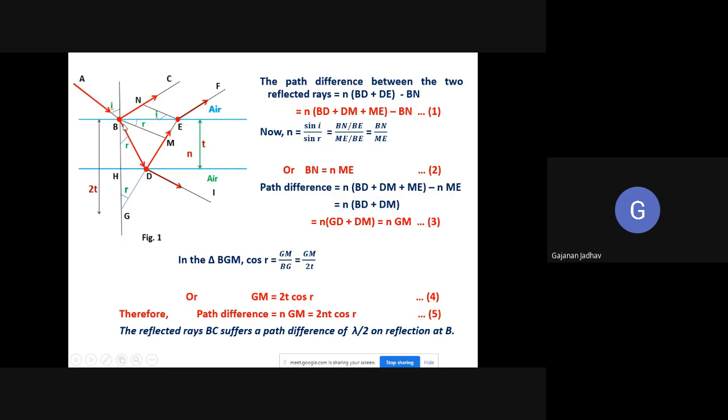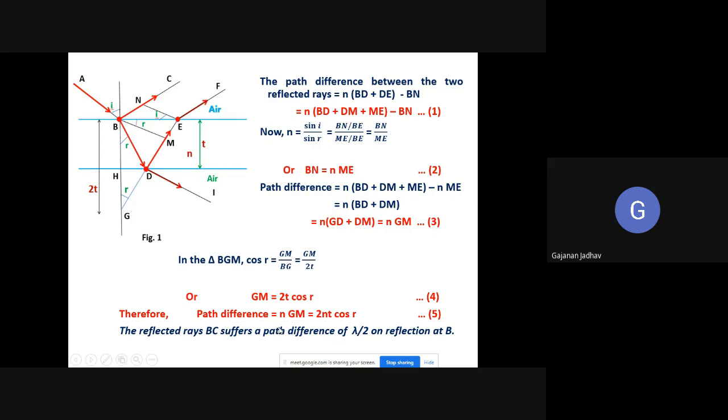So t plus t is 2t. I have shown you this BG is equal to GM. So instead of BG here we can write 2t. So GM upon 2t is nothing but cos r. If cos r is equal to GM upon 2t, then you can write GM is equal to 2t cos r.